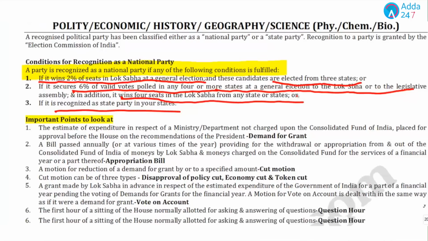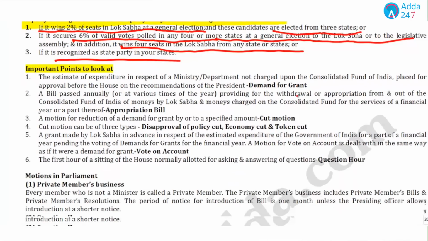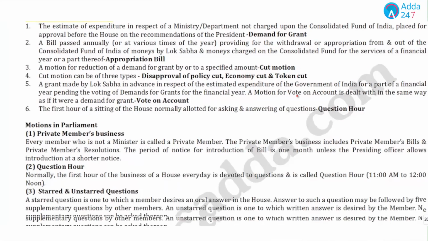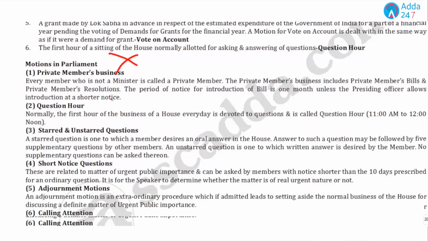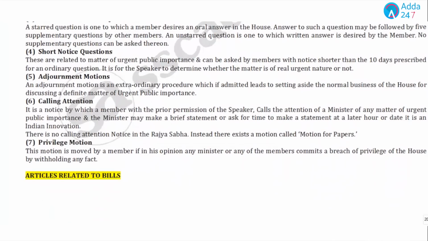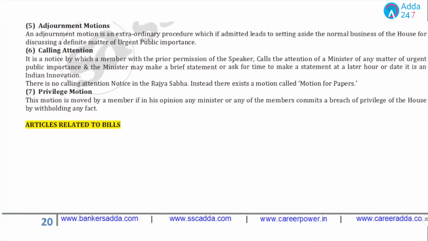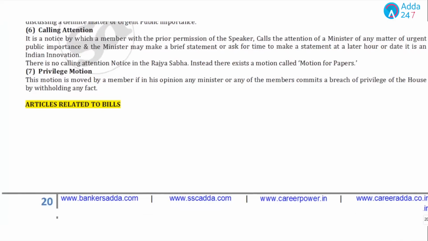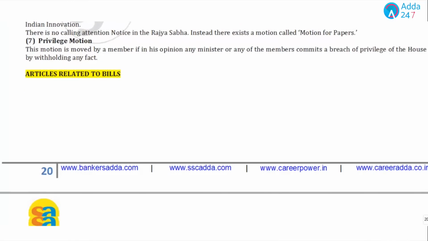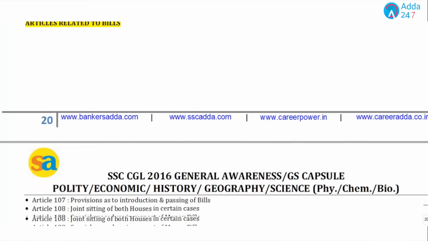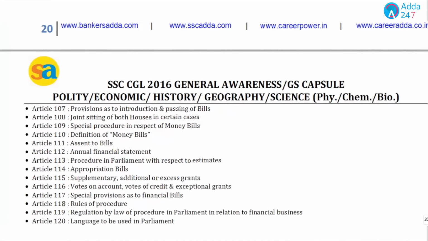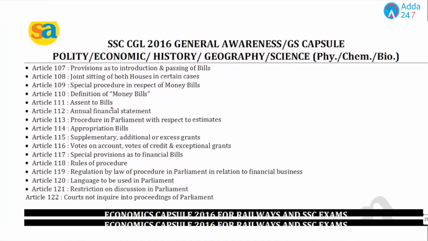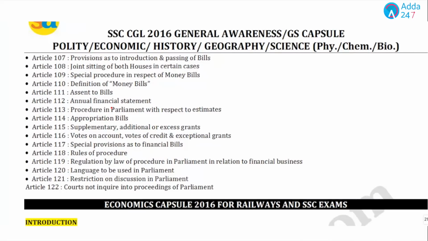Students, then we have some other important points to look at. Please go through this. We have motions in the Parliament. If you want to learn, learn it; if you want to ignore it, you can leave this topic also. As we all know there are more than 400 articles, so you have to go through some of the articles, and please go through all the articles related to bills, from 107 till 122.